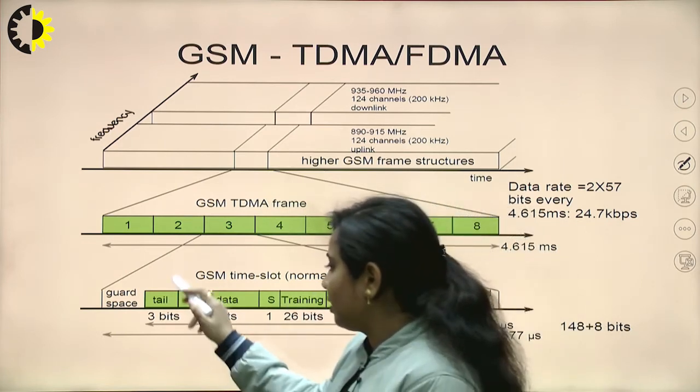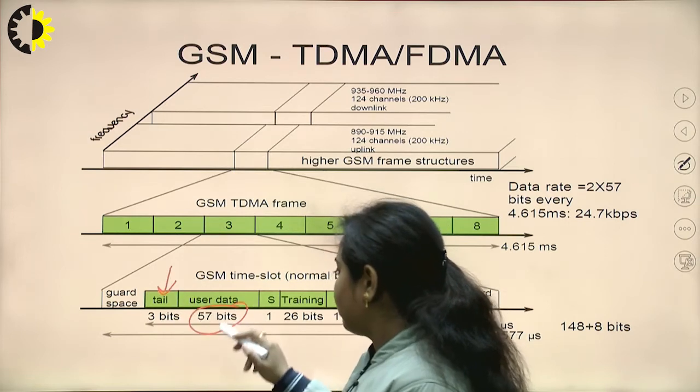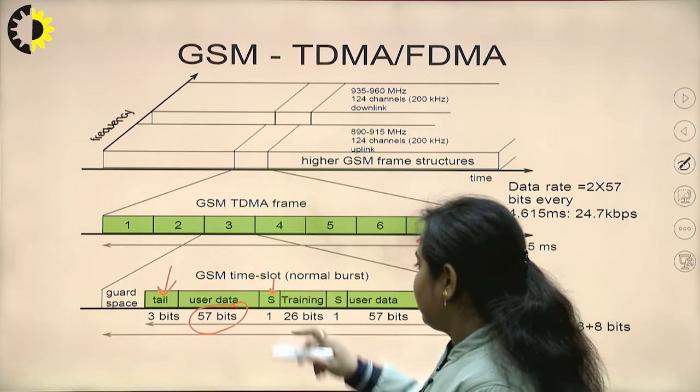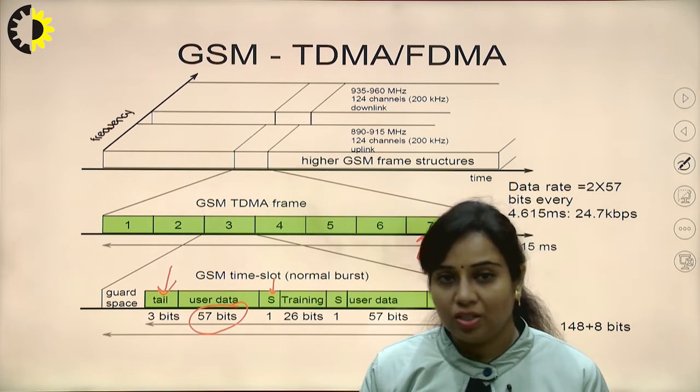Now, you can see that this is the tail bits, which is of 3 bits. 57 bits are there which are used by the user data. Now, S will be there, that is the synchronization information, which is of 1 bit of data. Then the training sequence will be there.